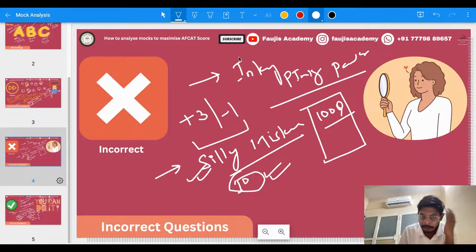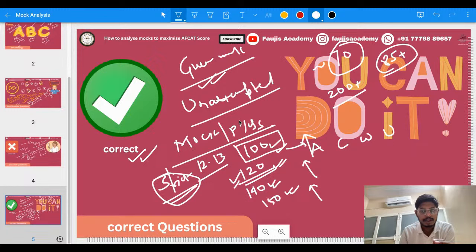While doing it in the examination hall, you thought that you were doing it rightly, but then it turned out to be wrong. Why did it turn out wrong? You have to plug the gap between your line of reasoning and the actual line of reasoning which leads to the correct answer. And for the correct questions, even if you have done it in 2 or 3 minutes, that's not the best way. You have to find the shortest possible, smartest possible way to do it in less and less time, guys.